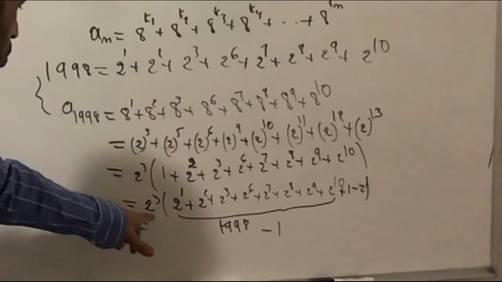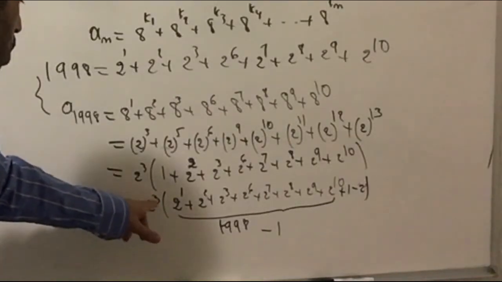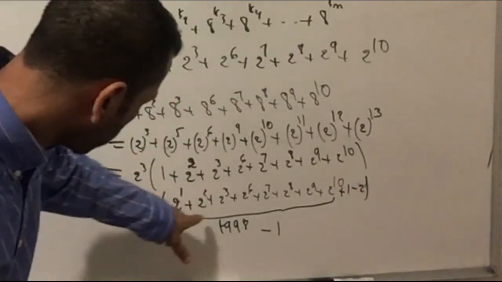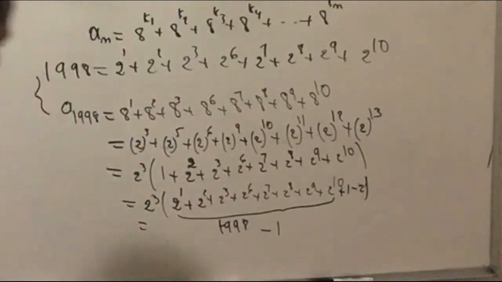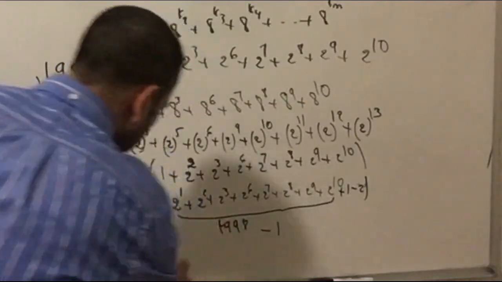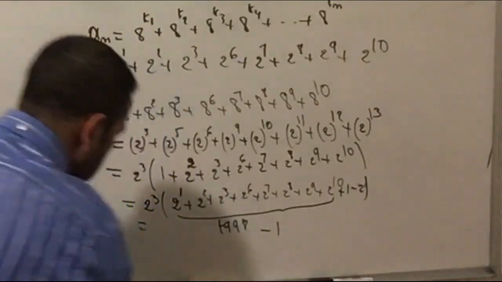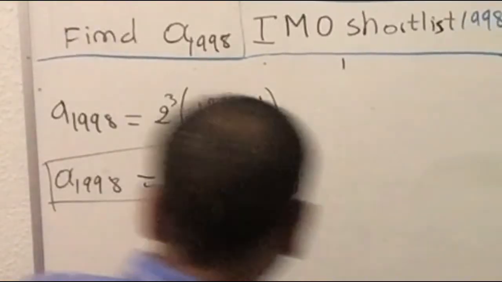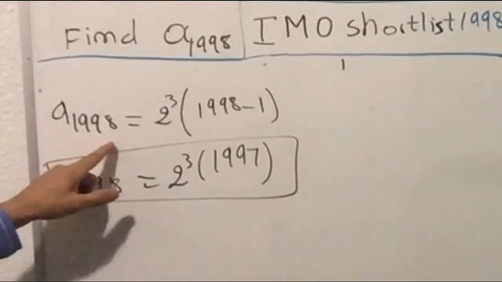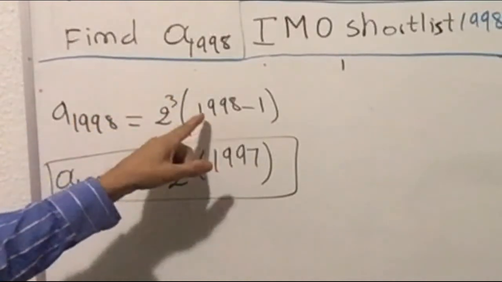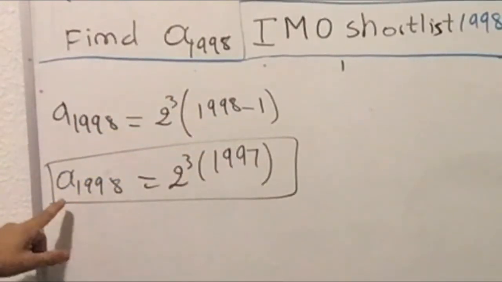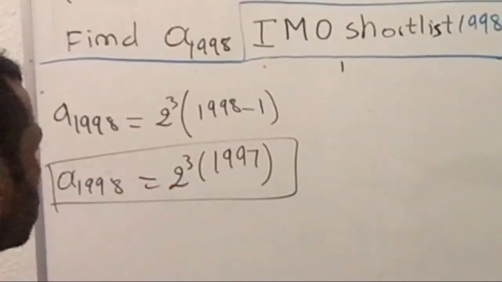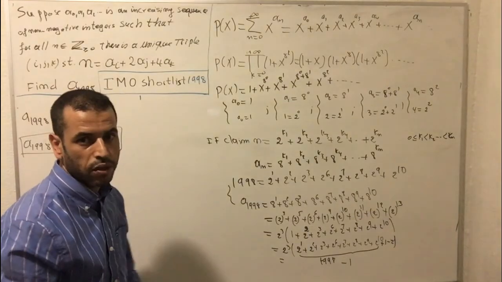I'm going to take 2 to the 3 outside as a multiplier, and then multiply by this sum. This sum is 1998 minus 1. Okay, so as you see here, a sub 1998 equal 2 to the 3 multiplied by 1998 minus 1. So a sub 1998 equal 2 to the 3 multiplied by 1997. Okay, I have done with this problem.